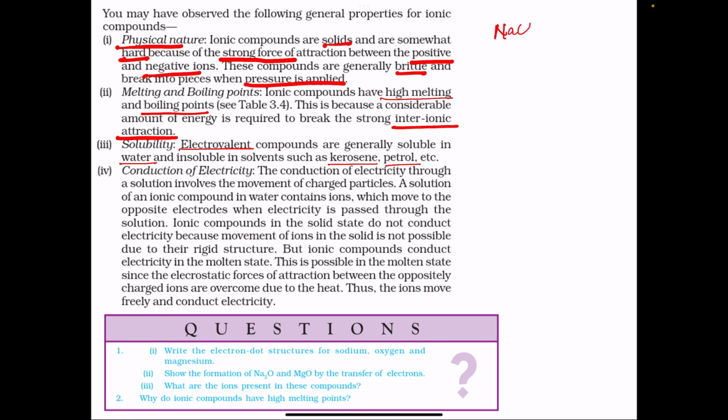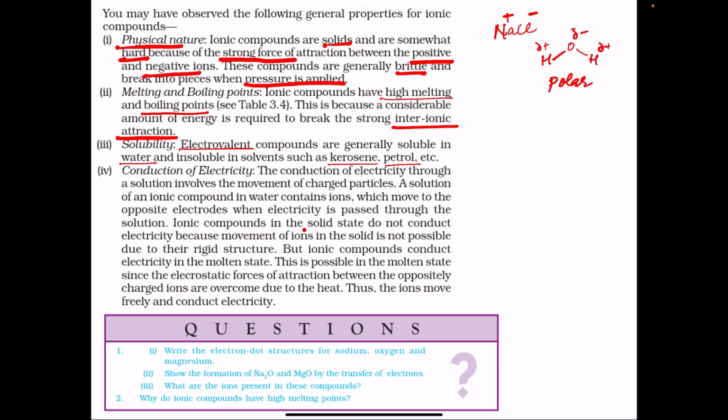For example, NaCl is made up of Na plus and Cl minus ions. So it will dissolve in a polar solvent, meaning a solvent like water which has positive and negative ends. And it will not dissolve in solvents like kerosene and petrol because these solvents are neither ionic nor polar. So ionic compounds tend to dissolve in polar solvents. Polar solvents means those which have positive and negative poles.